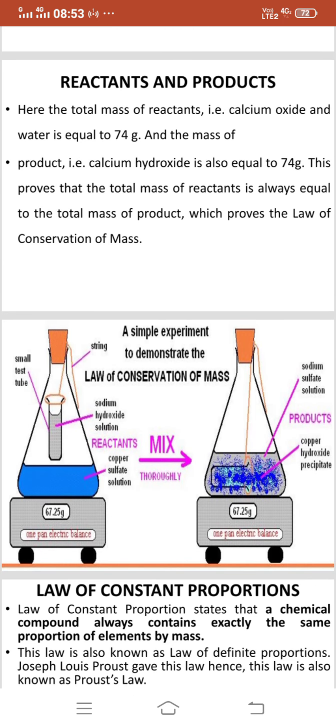So you can see in this particular slide the law of conservation of mass, how the reactants react with each other, what are the masses of the reactants, and what are the products when reactants react to each other, and what are the masses of the products. So you can see the mass of the reactants and products both are same. It means during reaction there is no mass loss. So that proves the law of mass conservation.